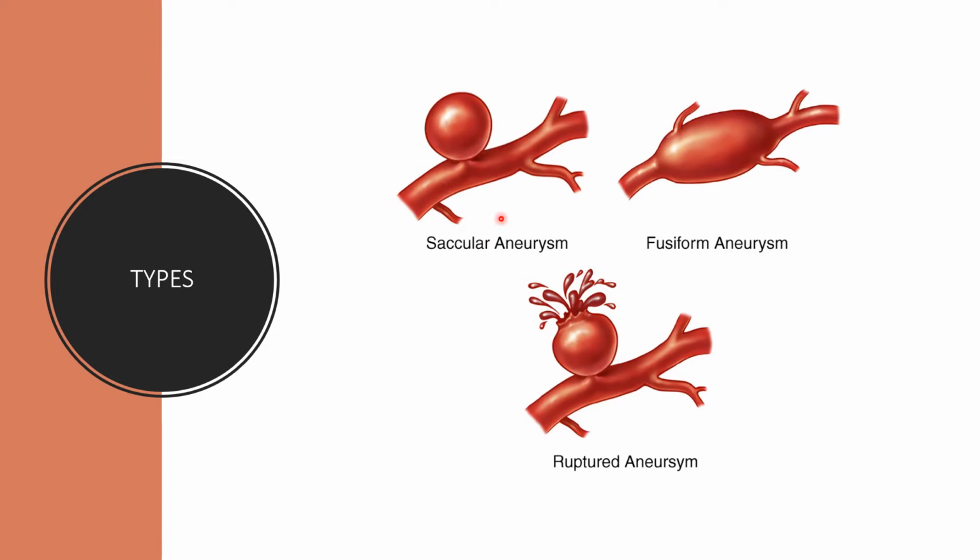As the name suggests, it's like a sac, and it's usually formed at the bifurcation or the Y formation, where a large blood vessel splits into two vessels. You can see here.